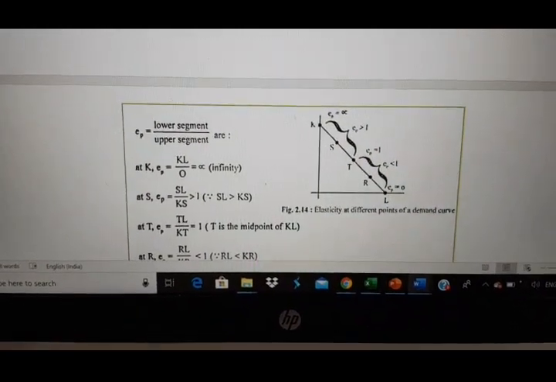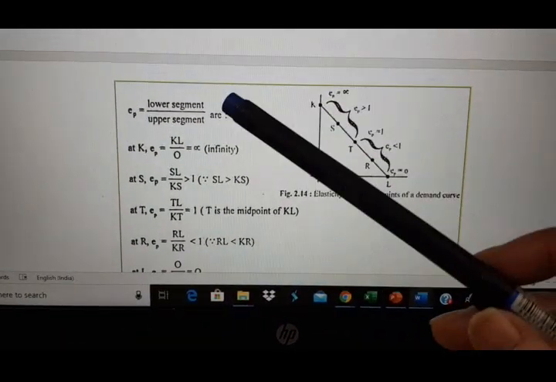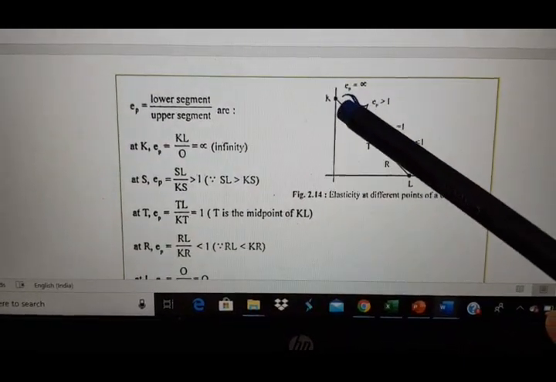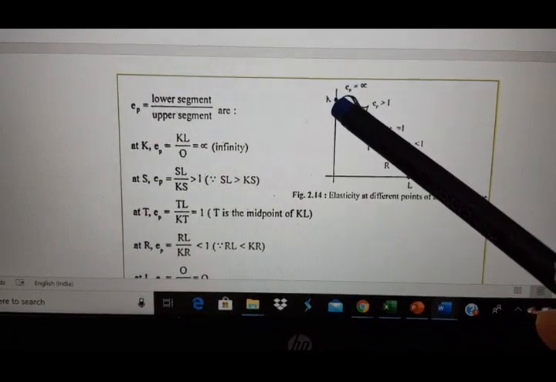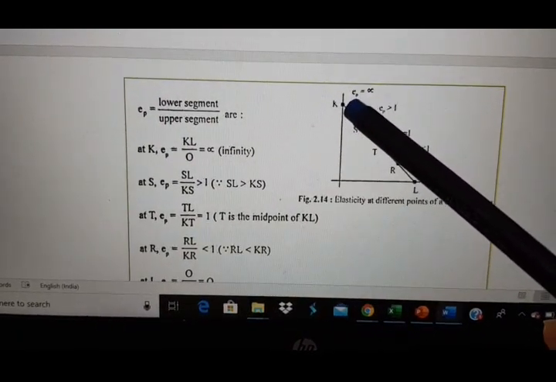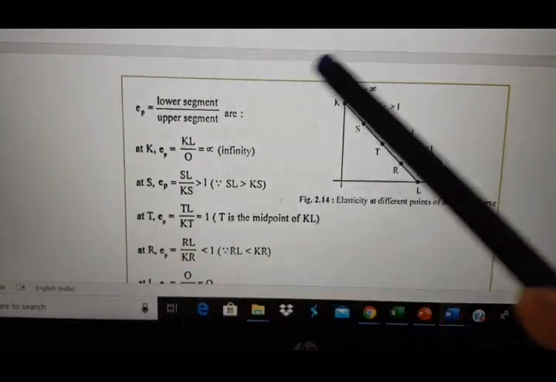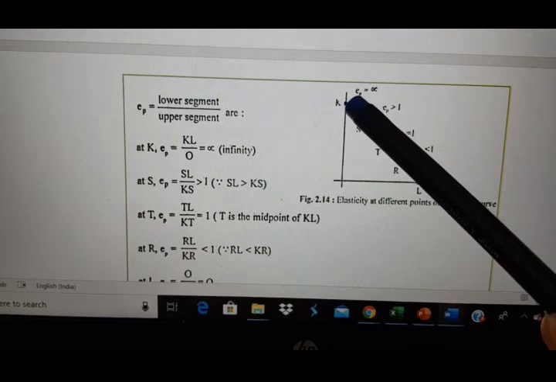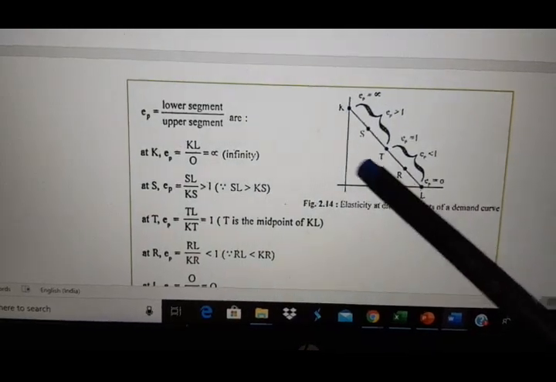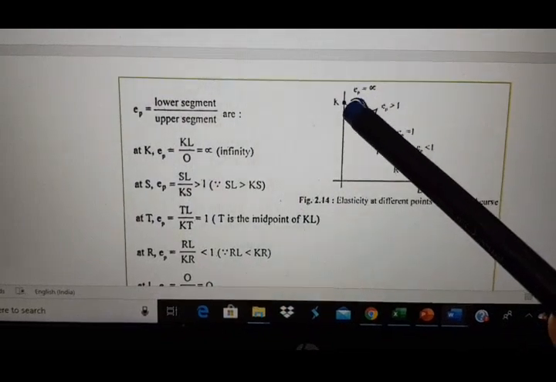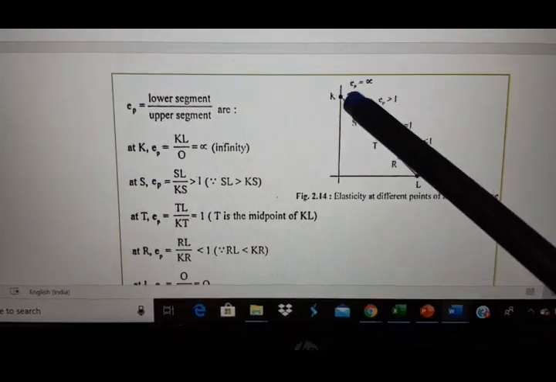See, the formula for EP, as we have derived, is lower segment by upper segment. Let us first consider the topmost point, point K. What happens at this point? The lower segment of point K is the whole curve, that means KL.